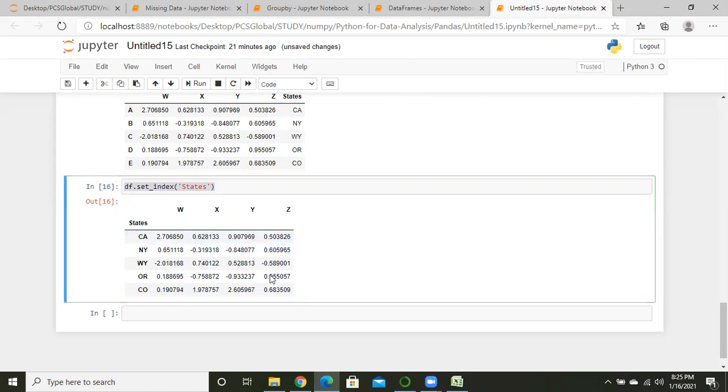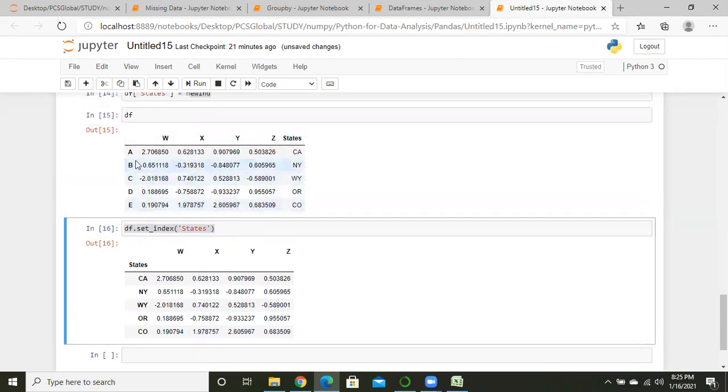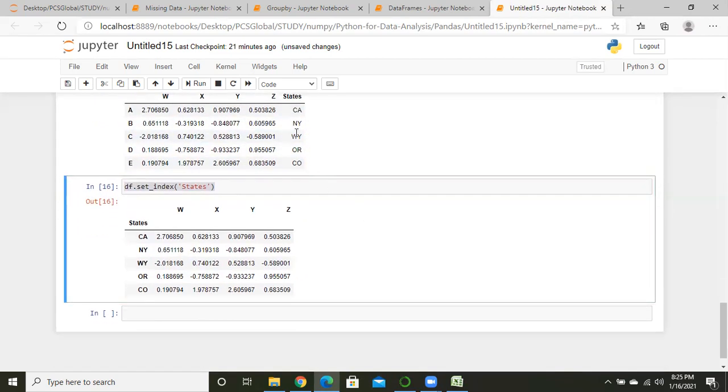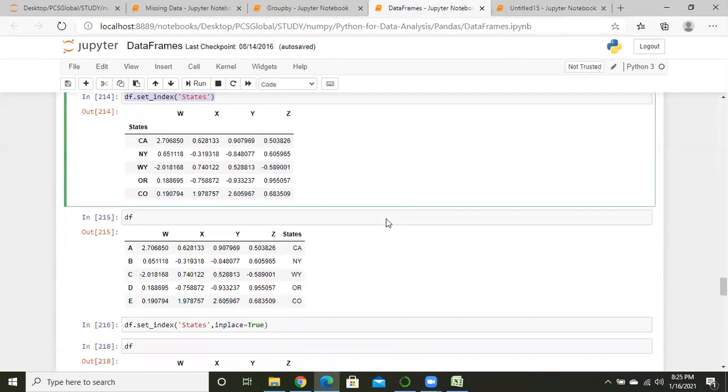If I want the wi value, meaning this row, and I write through this index, we can get this row's value. Instead of A B C D E, Python sets the states as the index. Got my point? Yes. Good enough.